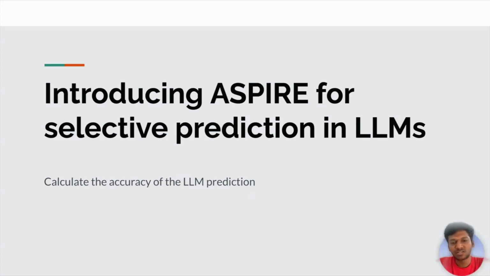Aspire is nothing but a new framework from Google. They have introduced this. Its main aim is calculating the accuracy of the output of the LLM which is being generated. At the end of the day, we are going to predict how accurate the answer is, and how to calculate the average.